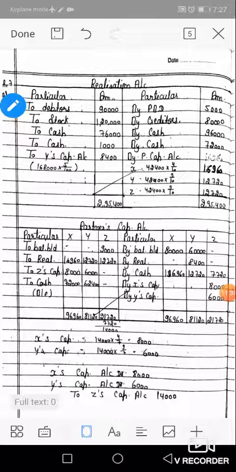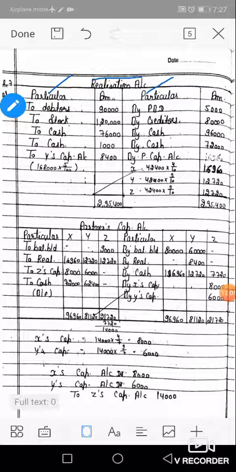First of all, we will prepare our realization account, same concept as in the previous numerical. First of all, we will transfer all assets to the realization account. But in this numerical, there are only two assets transferred to the realization account: first is debtors and next is stock. The cash balance is transferred to the cash account and the capital account balances to the capital accounts, so only debtors and stock are transferred to the realization account.